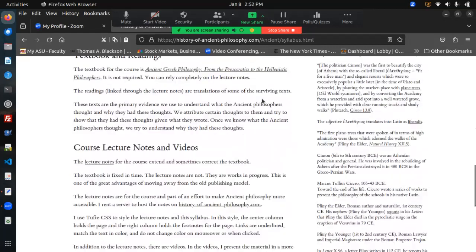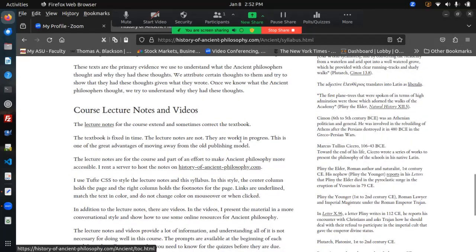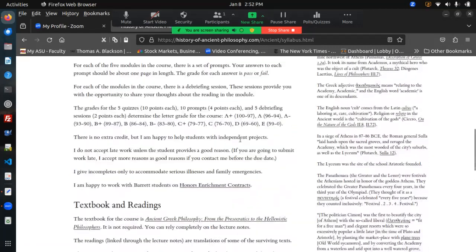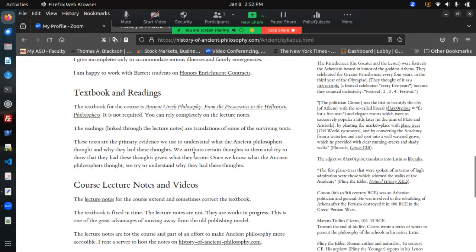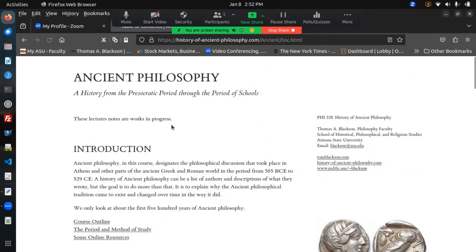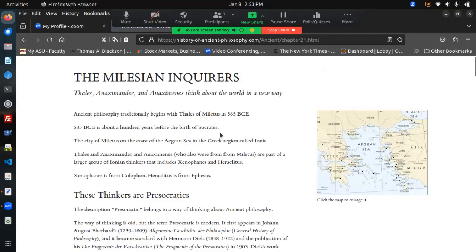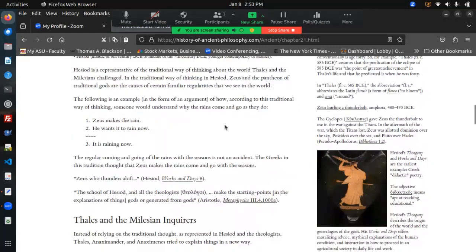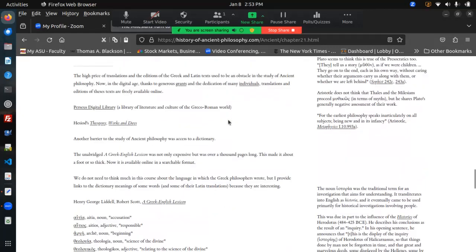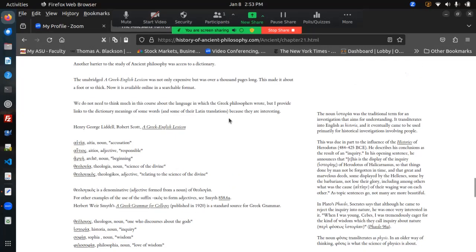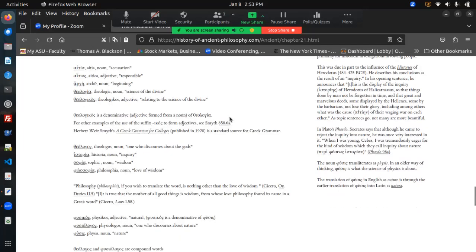Okay, so let's go to the lecture notes. So we're on the syllabus. Now we're going to go to the lecture notes, which are linked through the syllabus. And we're going to go to the first one here for the Presocratic period, the Milesians' turn to nature. And Greek words I often put at the end of the lecture. So if we go to the end of this lecture, we should be able to find the Greek word I was mentioning. Let's see if we can. Yeah, here it is, historia.